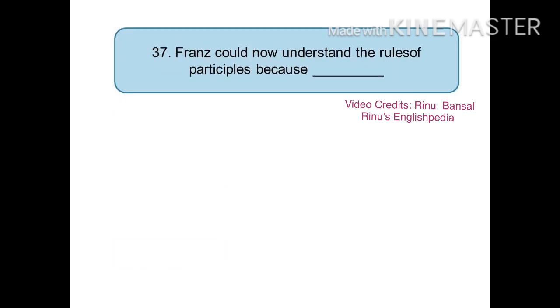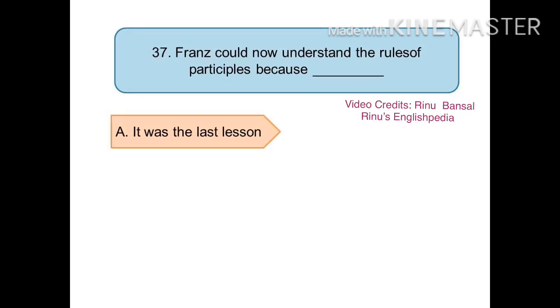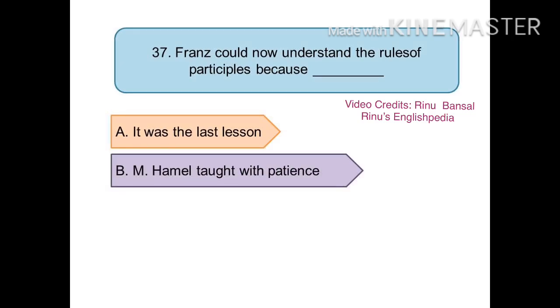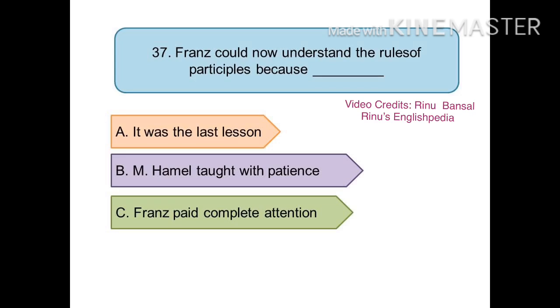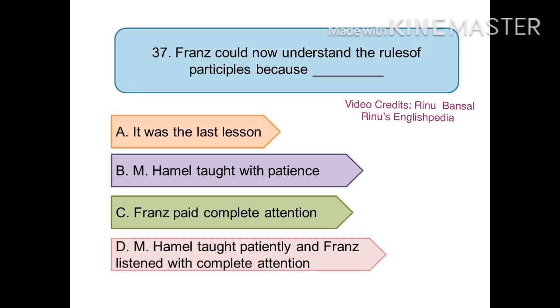The next fill in the blank is, Franz could now understand the rules of participles because option A, it was the last lesson, option B, Monsieur Hamel taught with patience, option C, Franz paid complete attention, or option D, Monsieur Hamel taught patiently and Franz listened with complete attention.